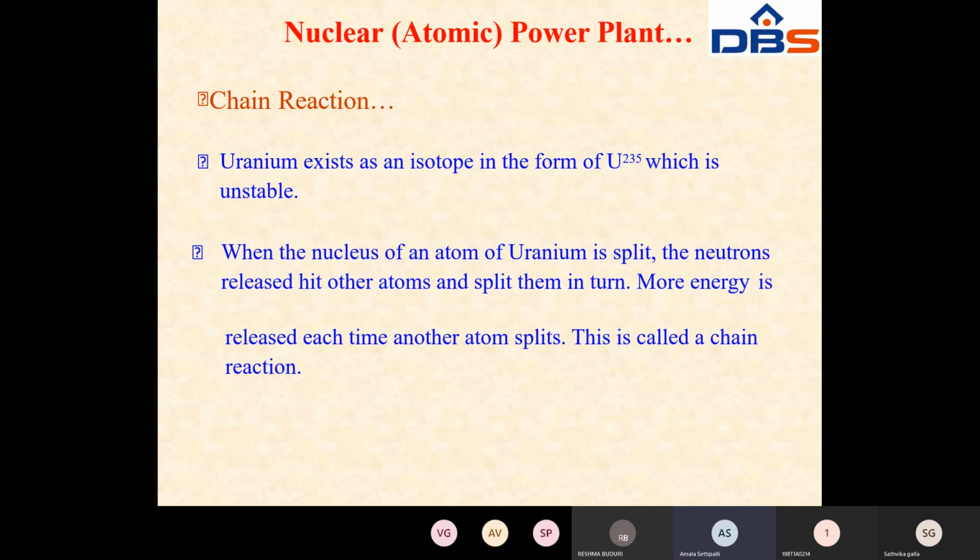Uranium exists as an isotope in the form of uranium 235, which is unstable. When the nucleus of an atom of uranium is split, the neutrons released hit other atoms and split them in turn. More energy is released each time another atom splits. This is called a chain reaction. So whenever uranium 235 is split, neutrons will be released. Those neutrons will hit another uranium atom, and in this process, a greater amount of energy will be released.